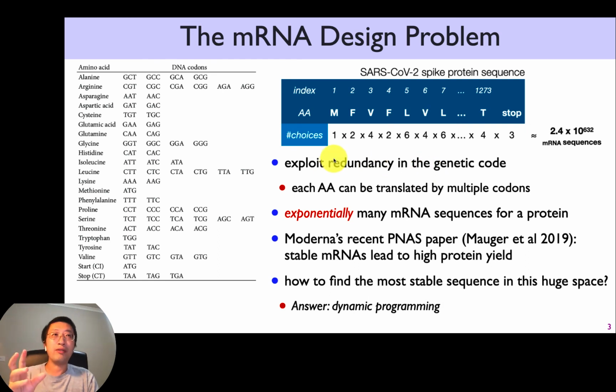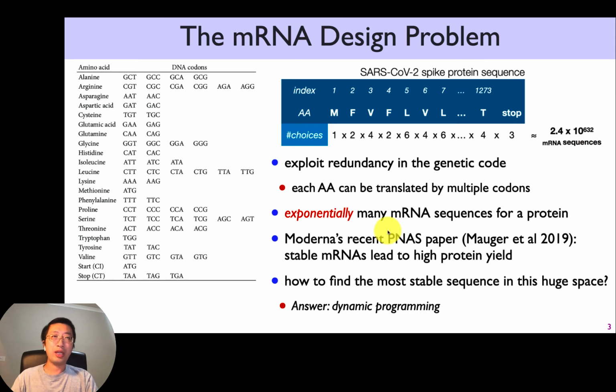And we're going to exploit the fact that we have redundancy in our genetic code so that you have multiple choices per amino acid. So for example, valine has 4, leucine has 6. And you list the number of choices, and you multiply them all together. You got a humongous number, 2.4 times 10 to the power 633. That is the number of valid mRNA vaccine sequences. Each one of them is a good candidate for vaccine design. But which one is the best, right?